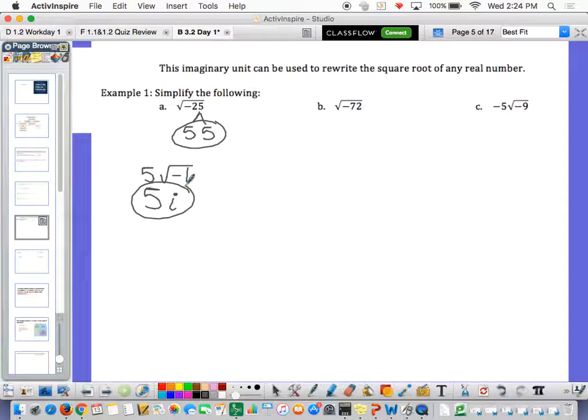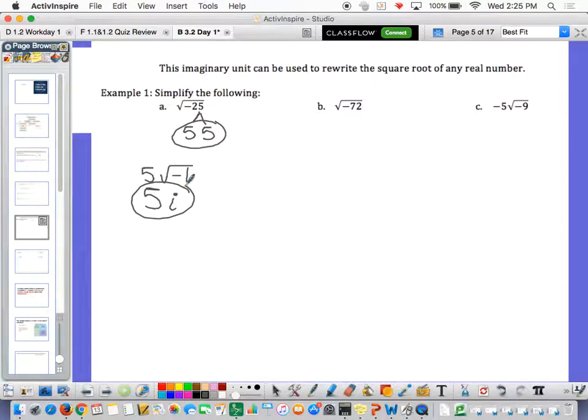So basically what's going to happen is whenever you see a negative underneath the square root, put an i onto whatever you got. That's the best way to describe it. Another thing I should remind you is that i is not equal to negative 1. A lot of times people say i equals negative 1. That's not true. i is equal to the square root of negative 1.